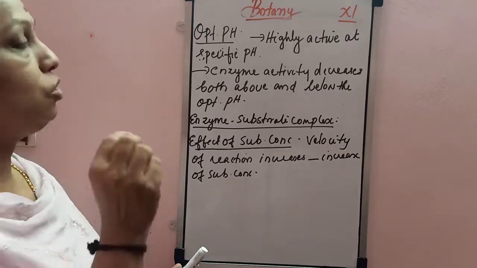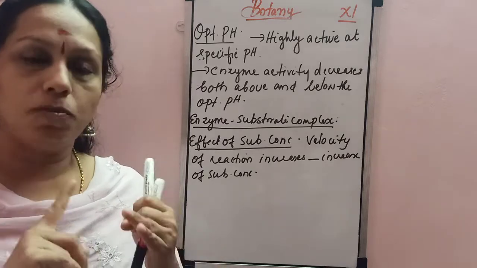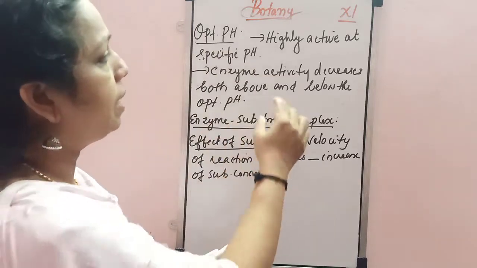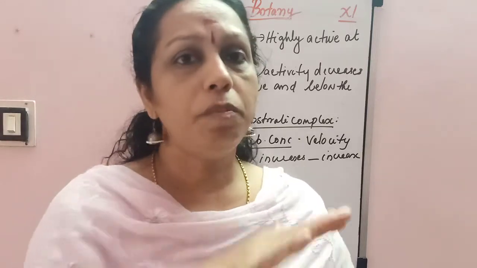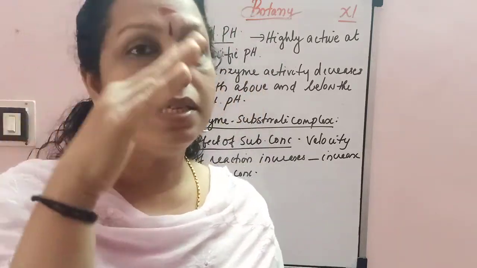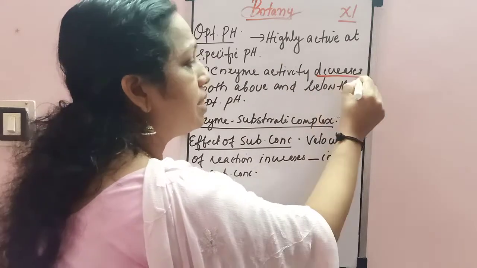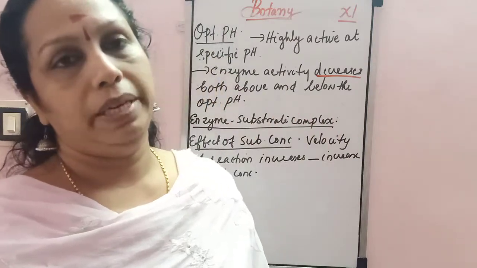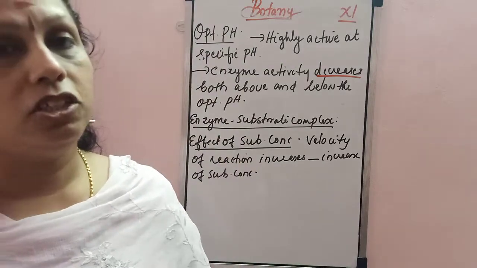So next one, that is optimum pH. First we studied optimum temperature, next specificity, and the third property, that is optimum pH. These enzymes are highly active at a specific pH. In the case of temperature, we said optimum temperature is needed. At high temperature and low temperature, the enzymes are not able to act. Here also the enzyme activity decreases when the pH is more or when the pH is less.